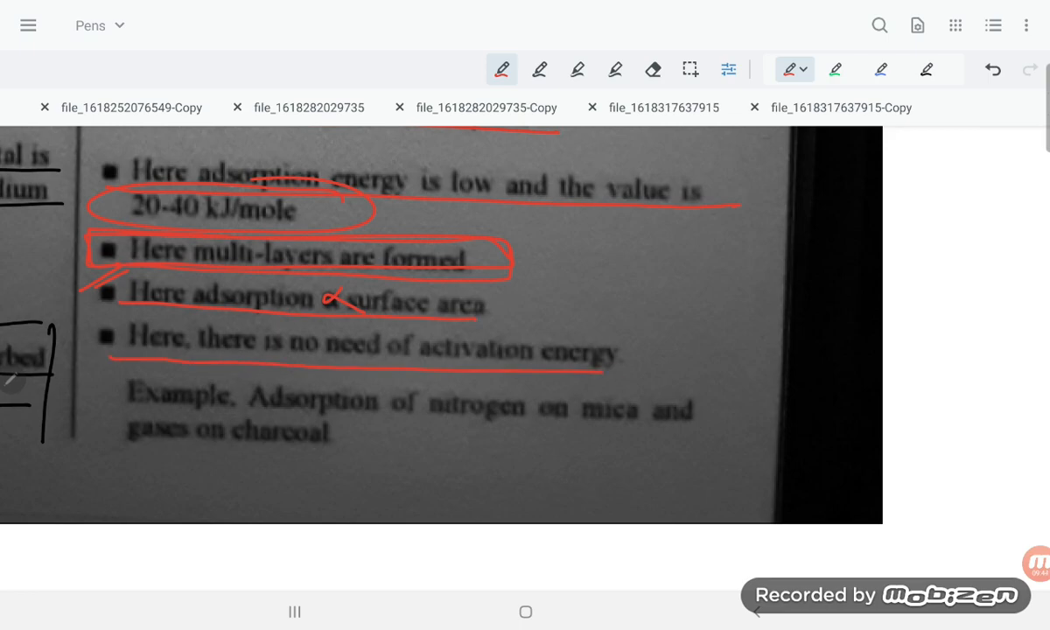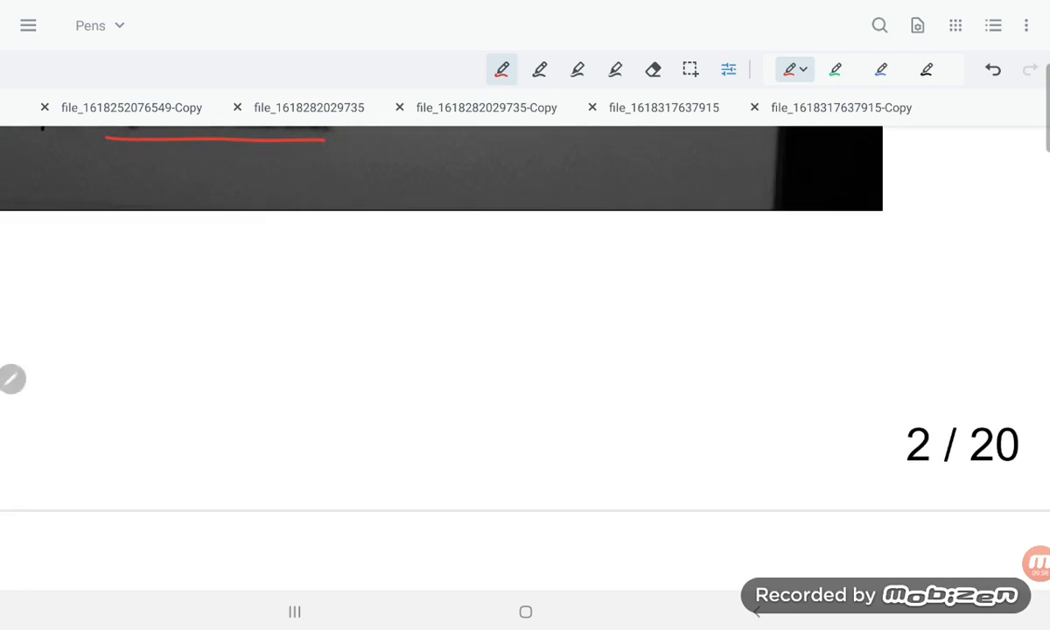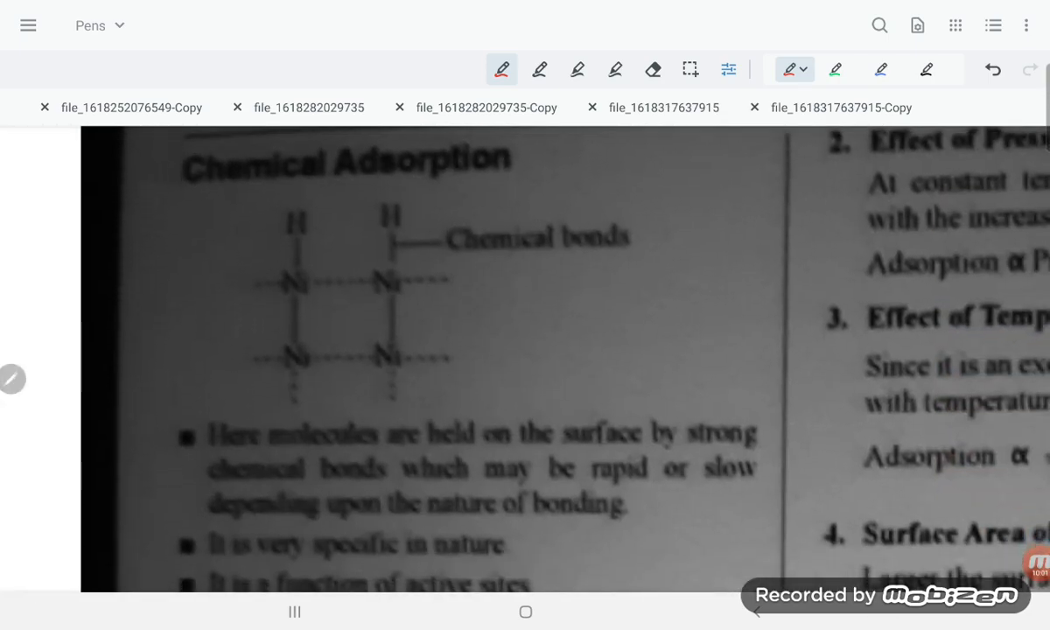Here there is no need of activation energy. Activation energy is not required in physical adsorption. For example, students, adsorption of nitrogen on mica and gases on charcoal is an example of physical adsorption.